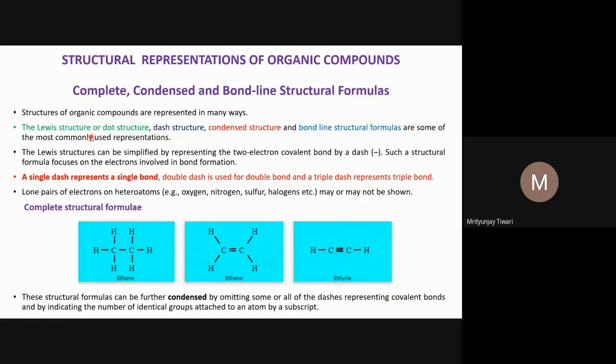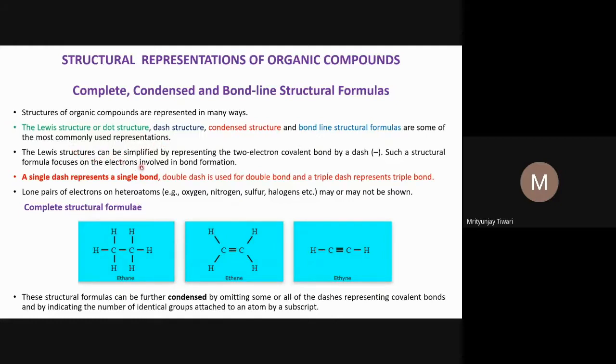One is the Lewis structure or Lewis dot structure that we have seen also in the chemical bonding chapter. With the Lewis dot structure, one can use the same formula, and instead of dots or electrons, use a dash to represent bonds. That is also called the dash structure, so the Lewis structure is also called the dash structure. Then there is the condensed structure, which we will see, and the bond line structural formula, which are some of the most commonly used representations.